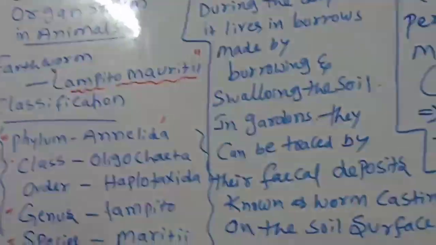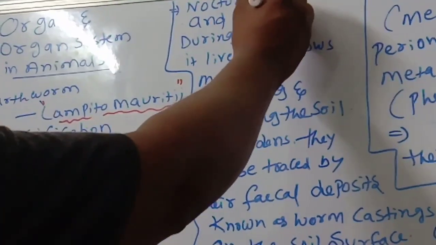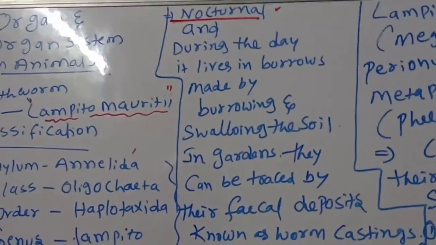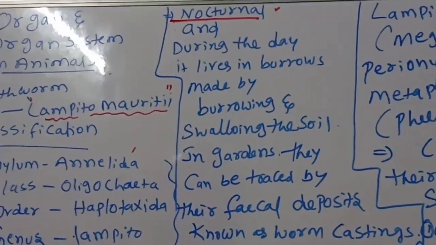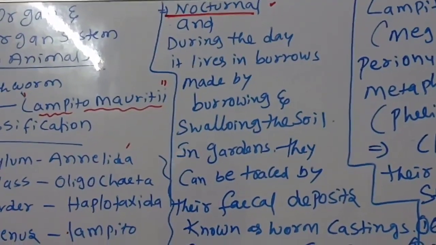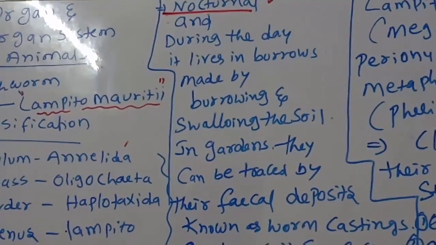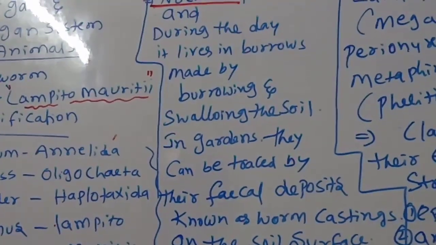So these earthworms are nocturnal. You know the meaning of nocturnal? They move at night time. They are not that much active in the daytime. Only at night they are active and do their activities. That's why the earthworms are called nocturnal.